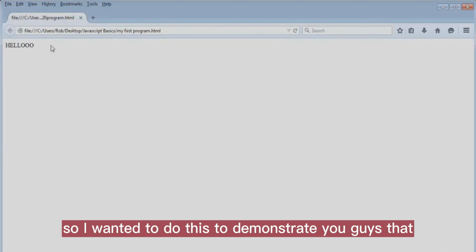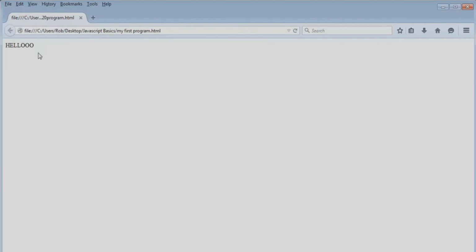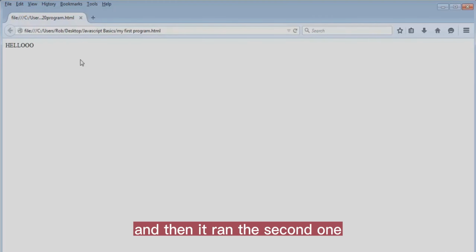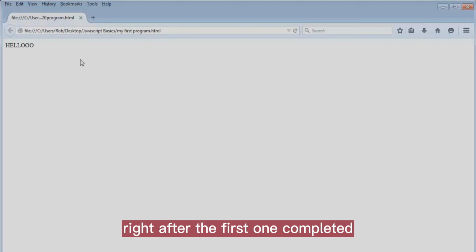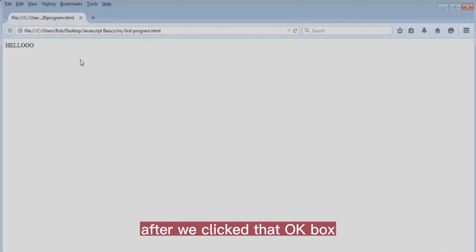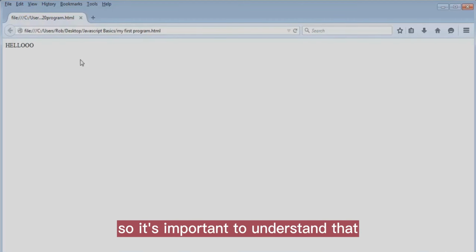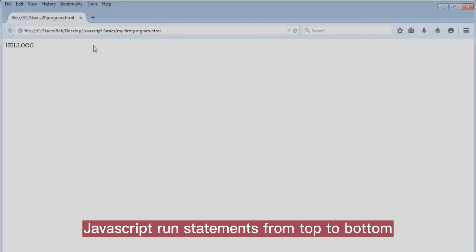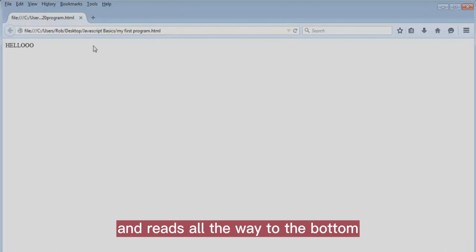So I wanted to do this to demonstrate to you guys that statements basically run one after another. You'll see that it ran the first one first, and then it ran the second one right after the first one completed. And the first one completed after we clicked that OK box. So it's important to understand that JavaScript runs statements from top to bottom. It starts at the top and reads all the way to the bottom, and we'll go through the statements as we enter them in our program.